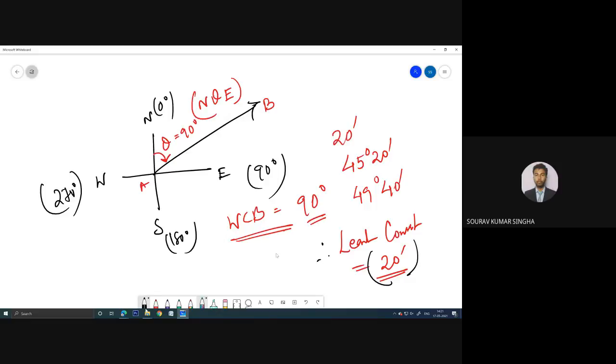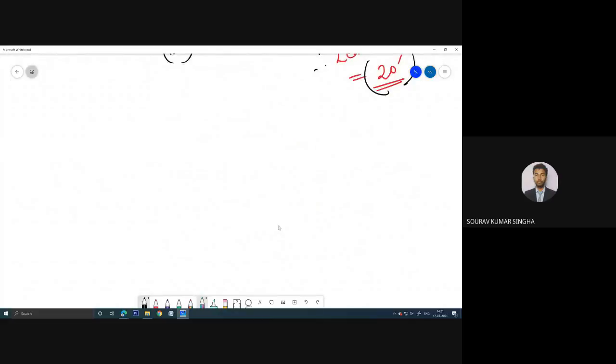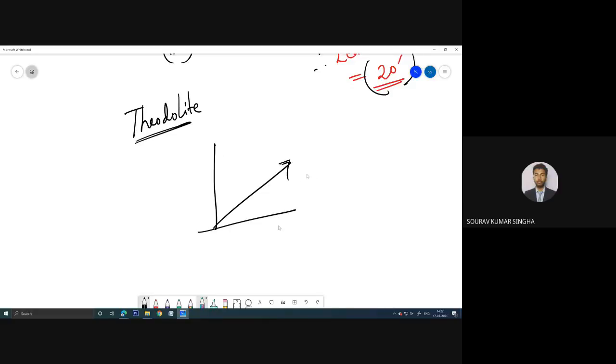Now, what is the advanced thing in the theodolite? In the theodolite, we can measure the angle at an accuracy level up to 20 seconds. Remember, suppose this is 0 and this is 1 degree.